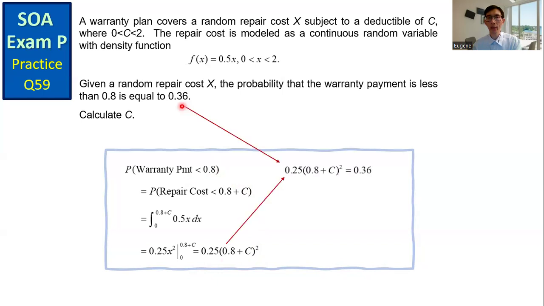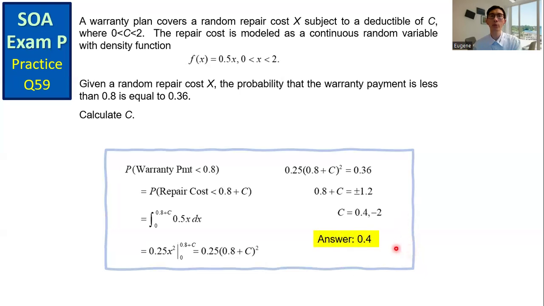Equate these two together and then solve for the value of C. We get C equals 0.4 or C equals -2, but C is between 0 and 2. So we get the answer as C equals 0.4.